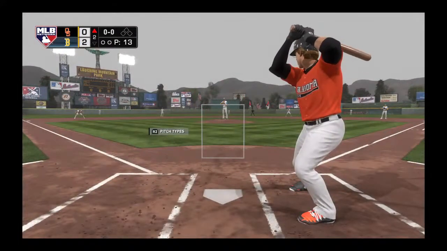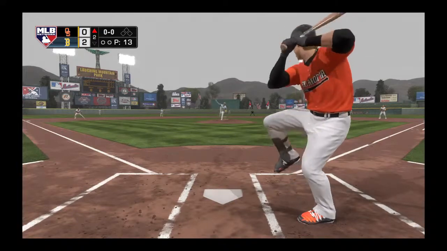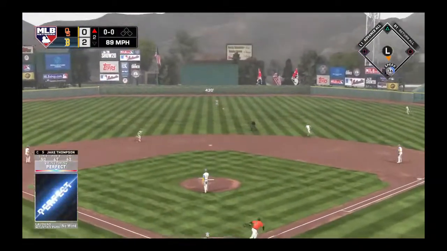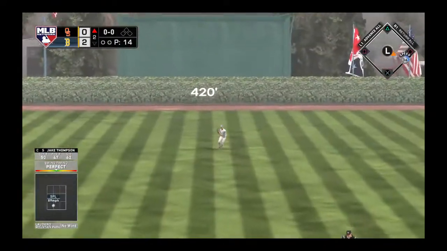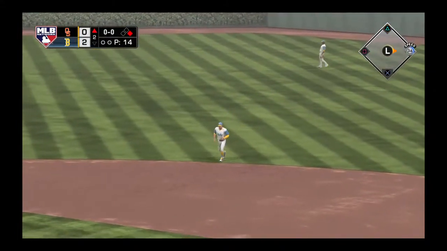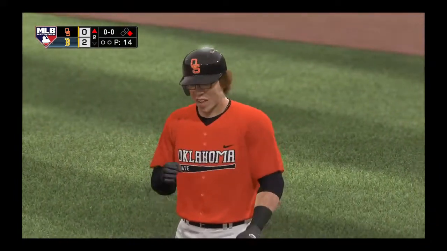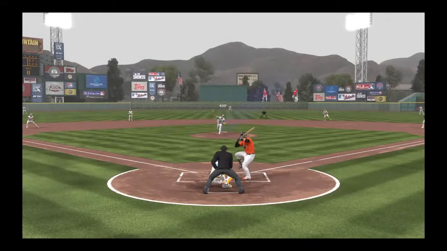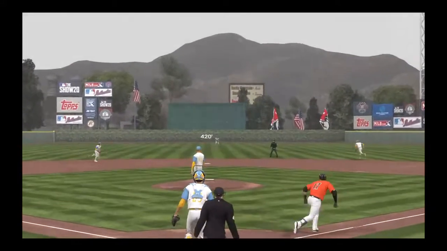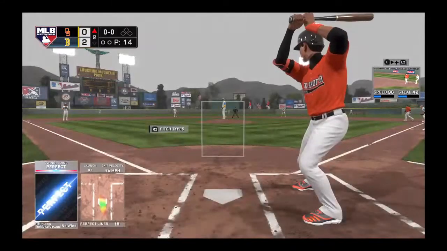New inning set to get underway, and set to go is the rookie first baseman, Jake Thompson. Hit hard towards center. That's going to be a leadoff single. That finds some outfield grass. He really got a hold of that one. A nice leadoff single to start the second right there. They're already down. They've got to find a way to stay on the attack and get back in this game. We'll see how they play it here.